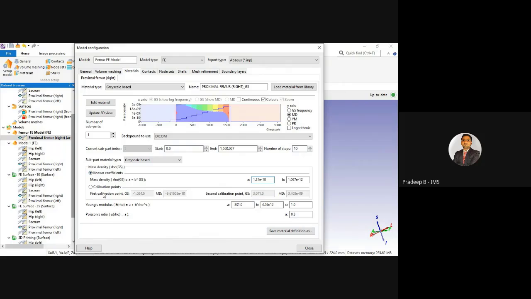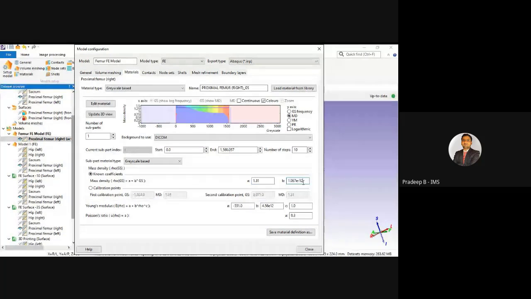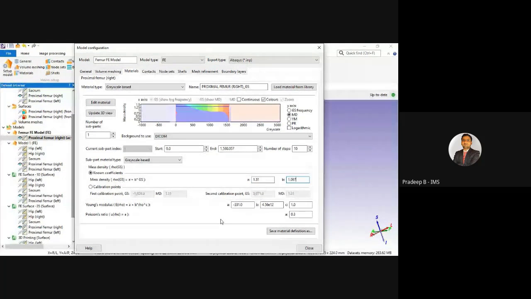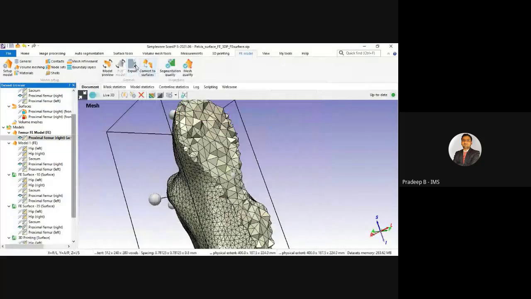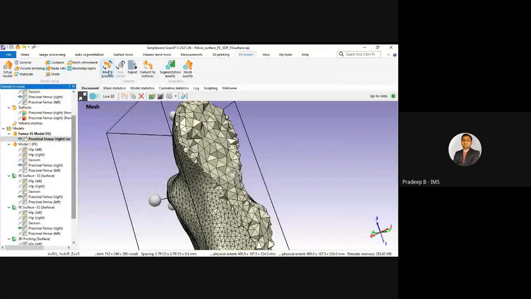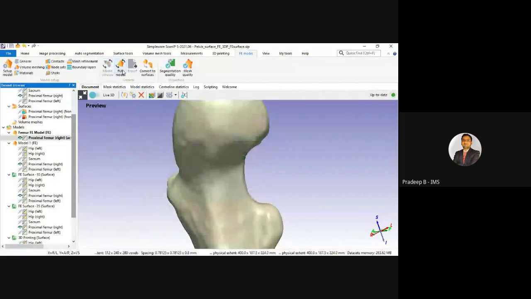These coefficients are taken from a very old journal. It is available on the website. We are just going to change the unit to kg per meter cube, because they are arranged in that. Okay, you can just close it, and I can generate a full model.